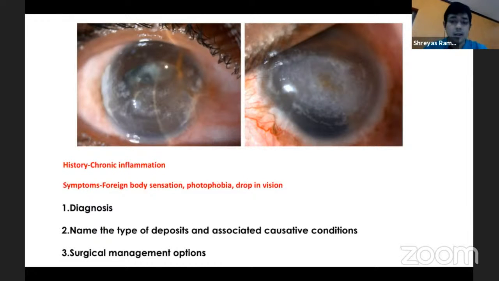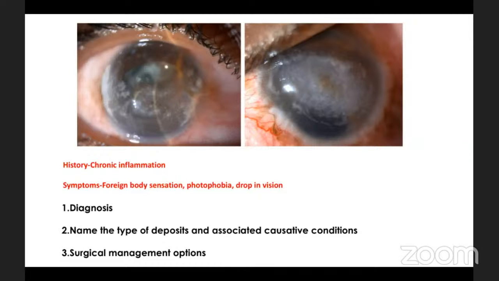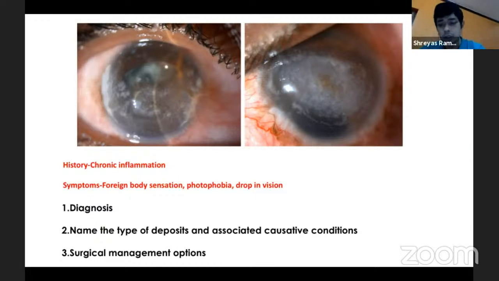Usually within the first 5 to 10 minutes itself, the maximum chelation would have happened. And beyond that, those deeper deposits don't really come off with the chelation. Otherwise, a more aggressive ALK and other procedures have been done, but usually, like I said, because the visual prognosis is not so great, we try to avoid a graft in most of these situations. But fortunately, most of the deposits are usually superficial and come off with chelation. You may have a mild underlying scarring, which is not uncommon, and that's acceptable. Okay.